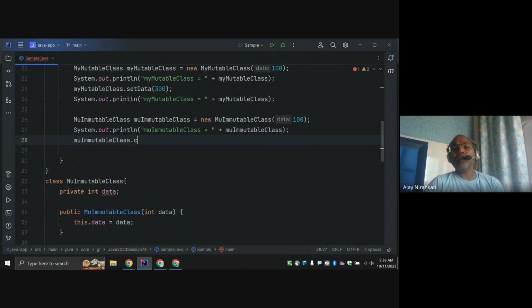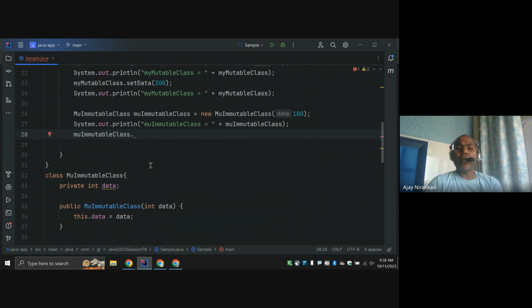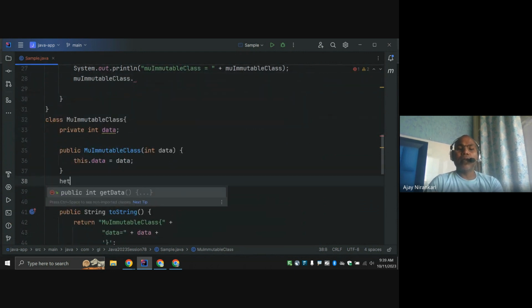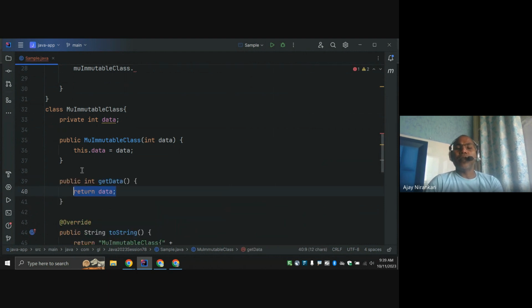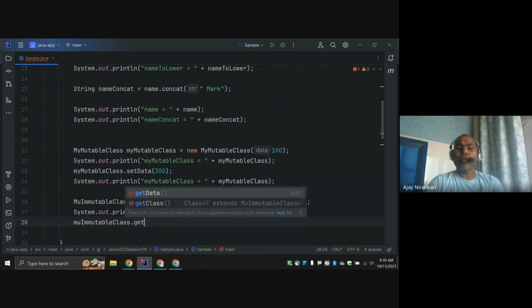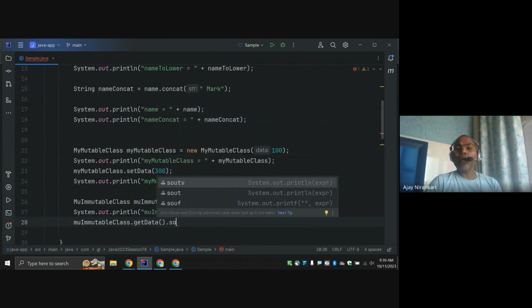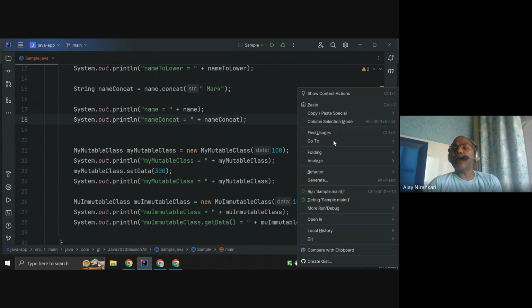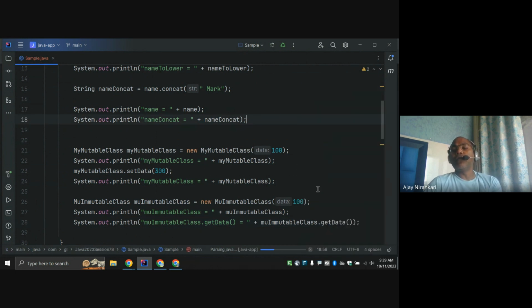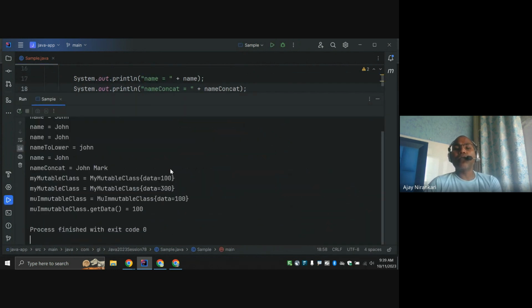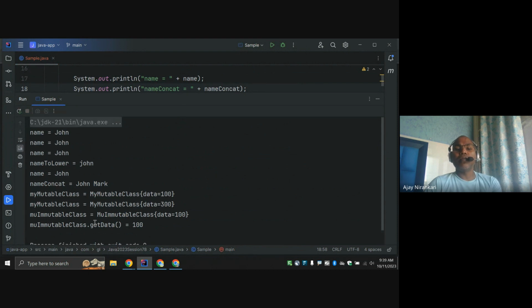So if any class does not offer any kind of modification of your object, it means once you created it, you can only get. Maybe here I can write only a get method, right? I have a method get, I can get the value, but I do not have any method that can change my value. So such a class, such an object, is known as an immutable class.